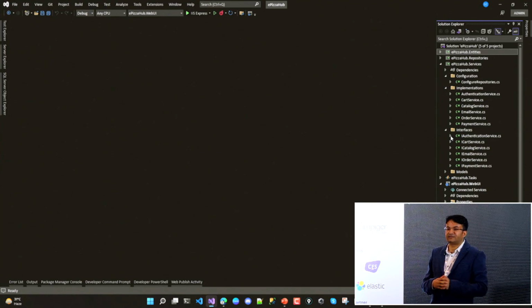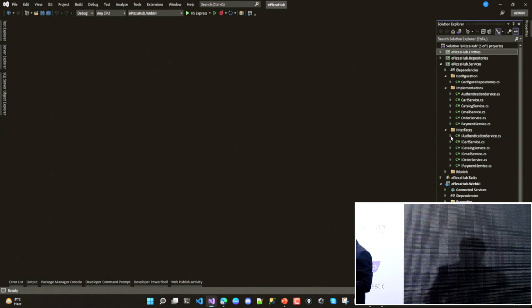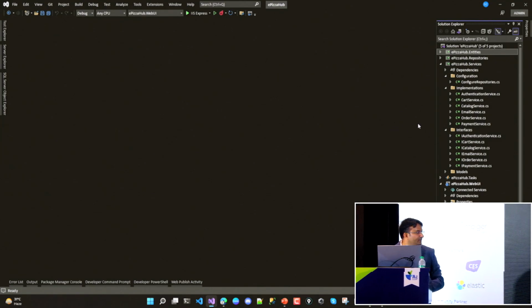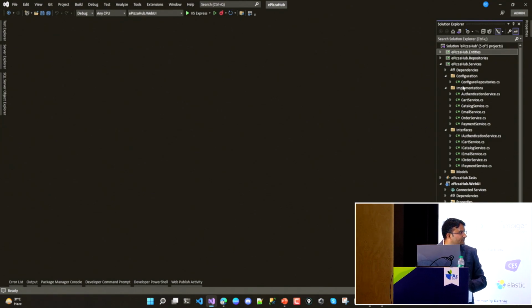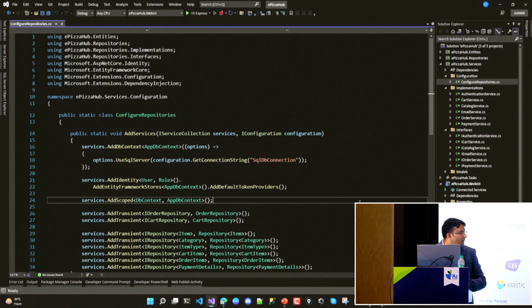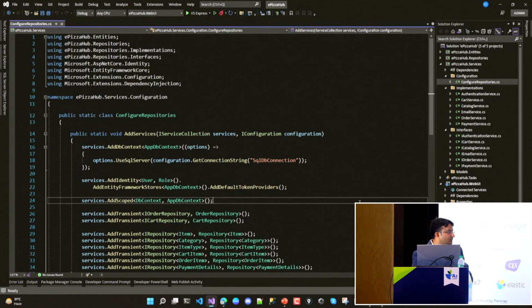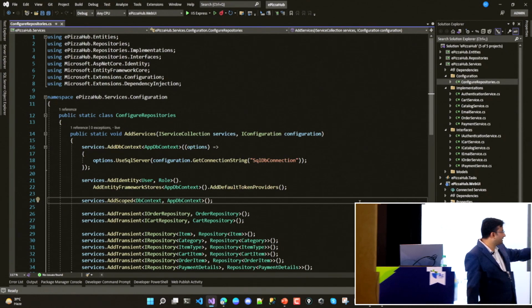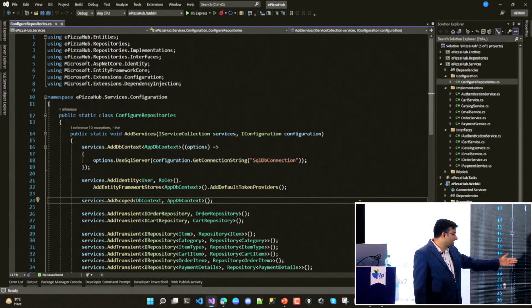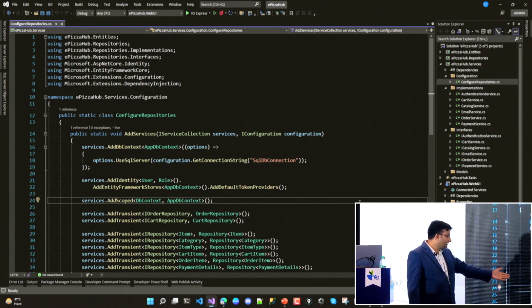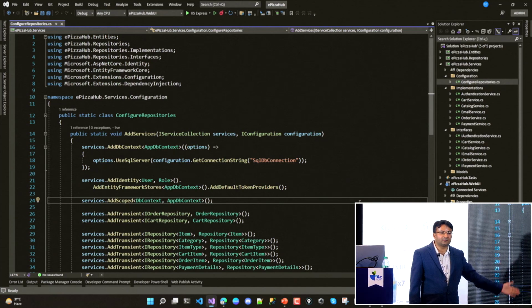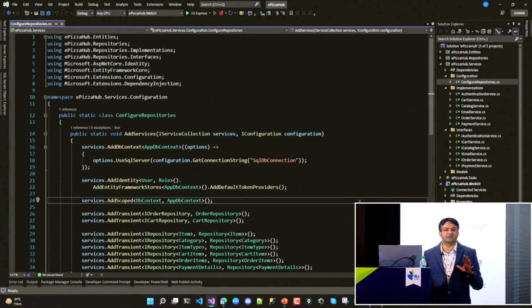So all the dependencies, the registration I did here in this configure dependencies option. If you look at the configure dependencies, all dependencies are registered over here. You can see here at the top level, I added for database, I added for identity, I added for my order repository, cart repository, item category. So all the service dependencies we added in one place.